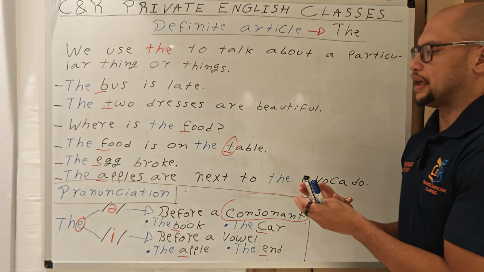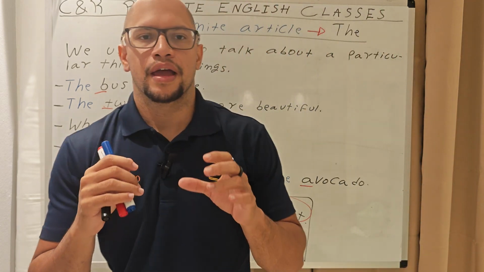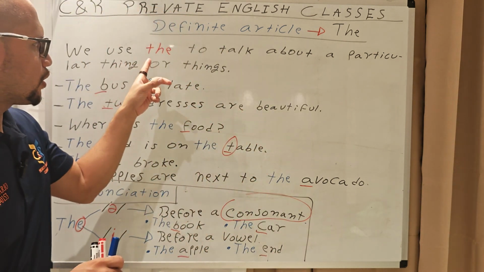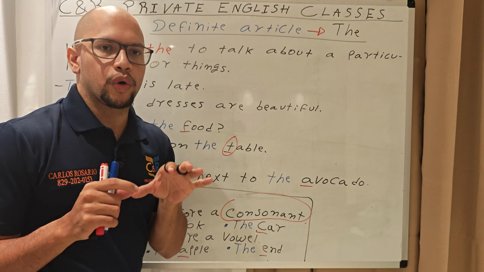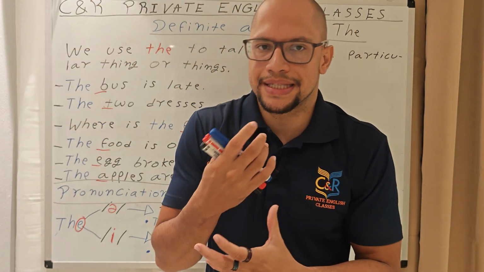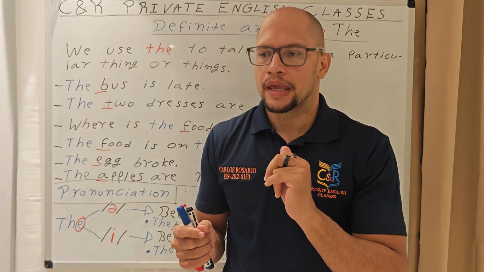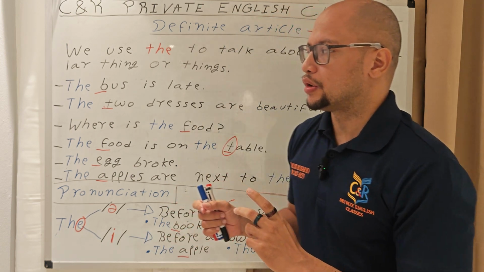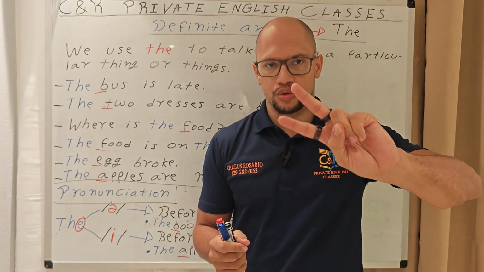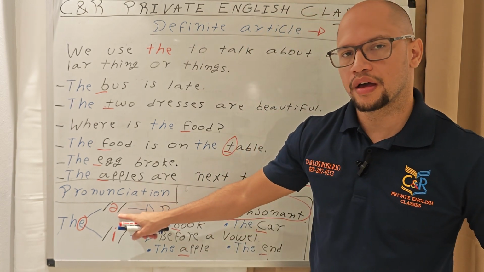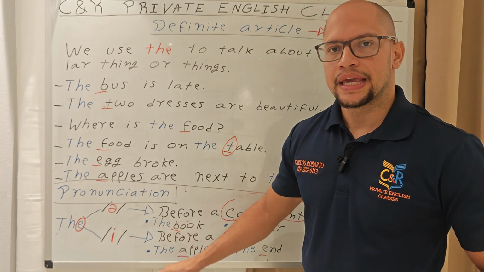So, in conclusion, we have the definite article the. We use it when we want to be specific about something or things in plural. You need to know that it has two pronunciations. Remember that two pronunciations. It can be the or it can be the.